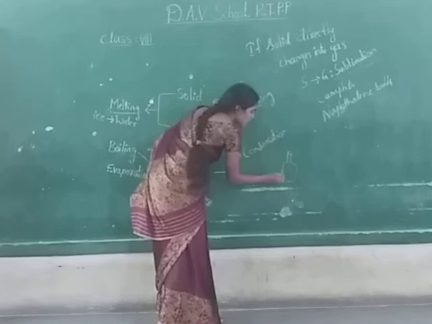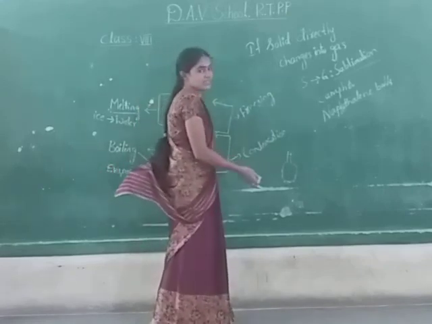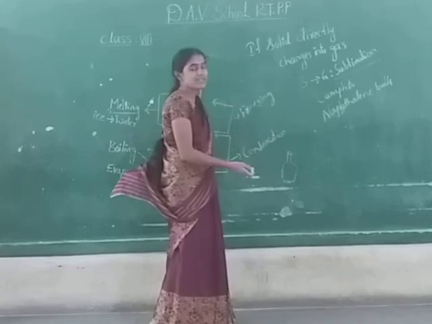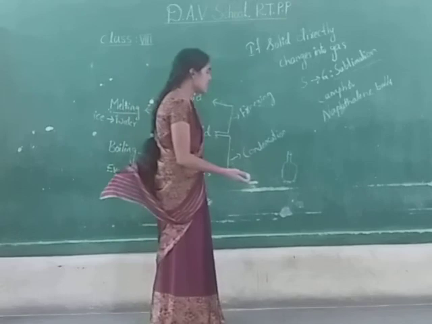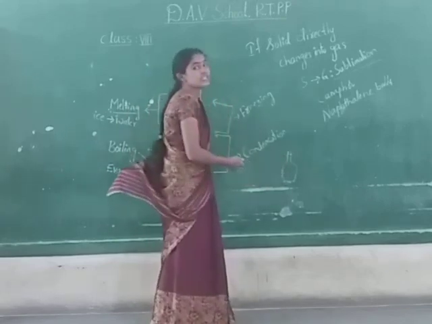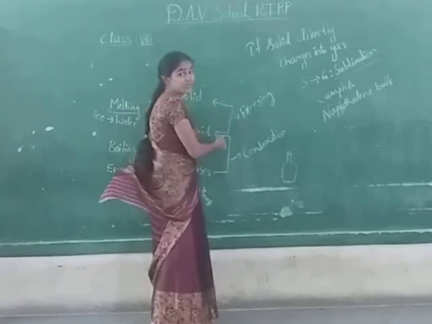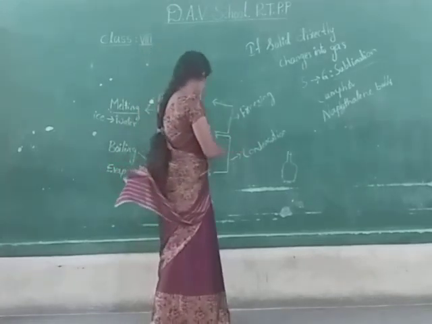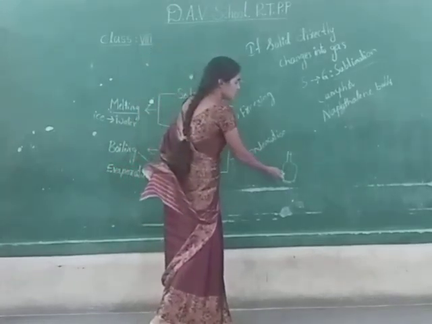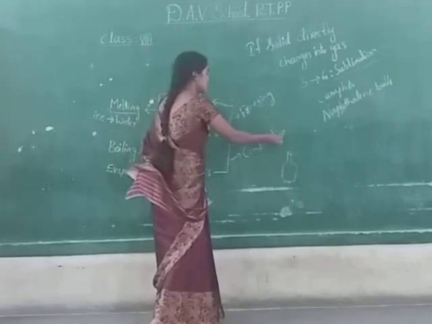We observe that small droplets are formed on the bottle. The droplets are nothing but the water present in air, which is in gaseous state. When the water in gaseous state touches the cool surface, it will change into liquid state. The water molecules present in the air change into liquid state. So the droplets are formed on the surface of cool objects. That process is called condensation.